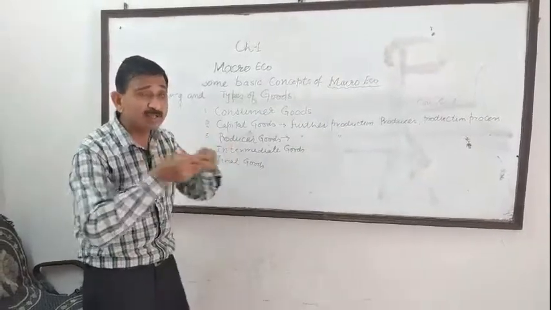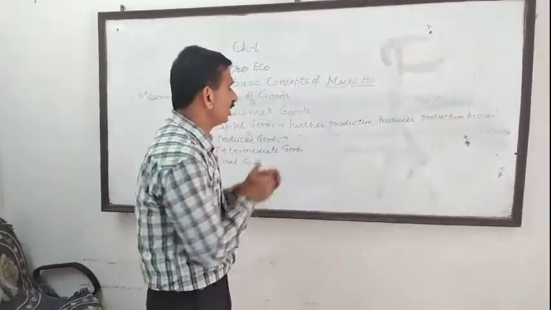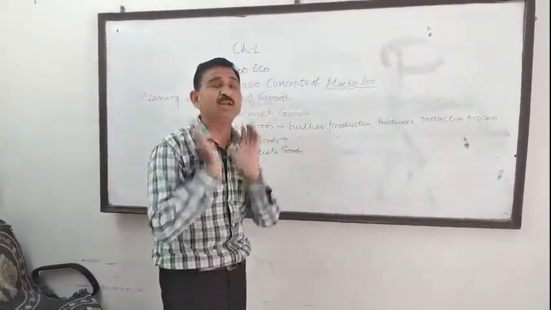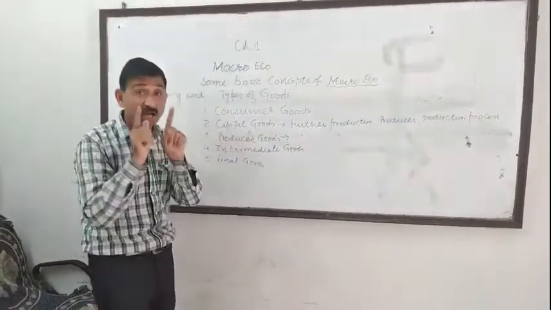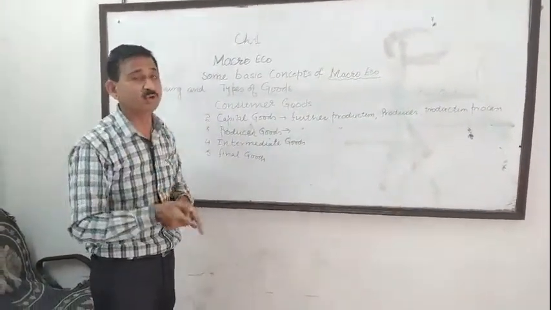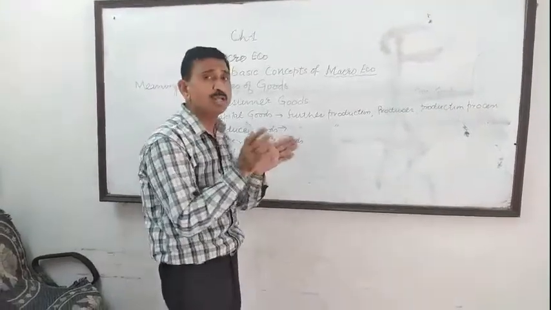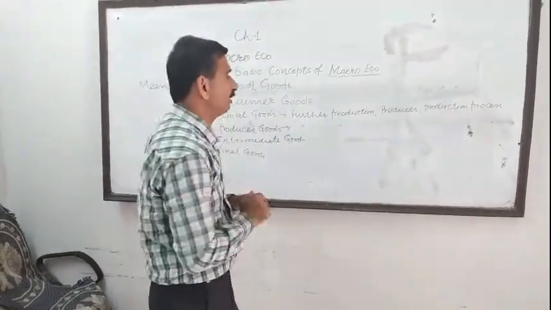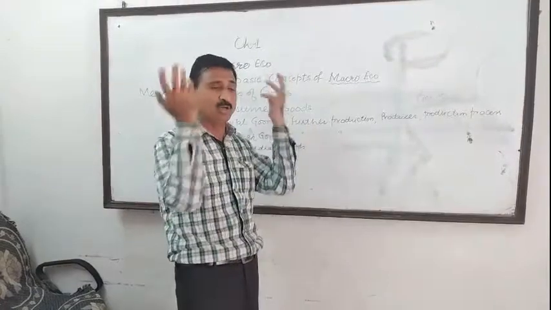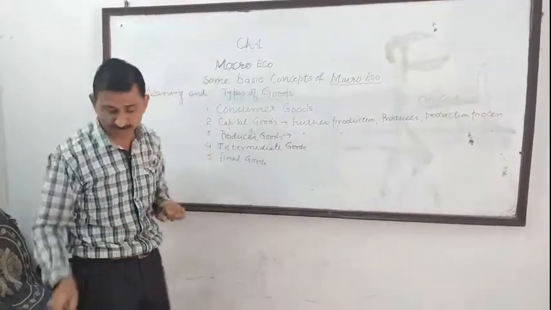They are repeatedly used in the production process of other goods, for a long period of time, whereas producer goods are used in the production of other goods, but they are not repeatedly used. They are not used for a long period of time by a producer. They cannot be stored for a long period of time to make the other goods.